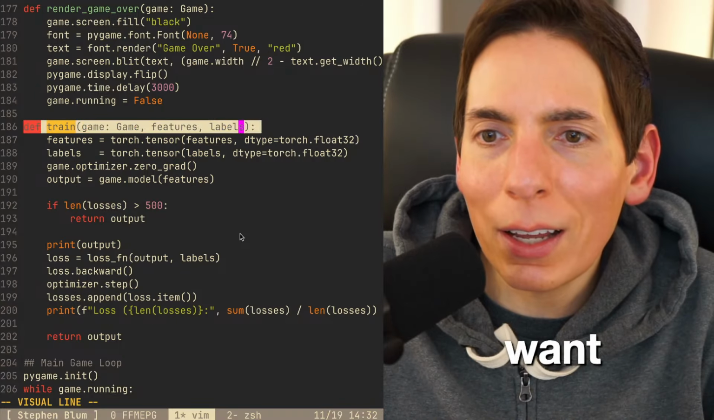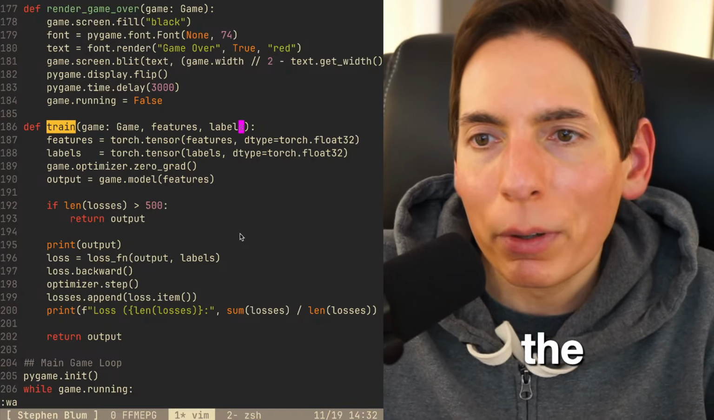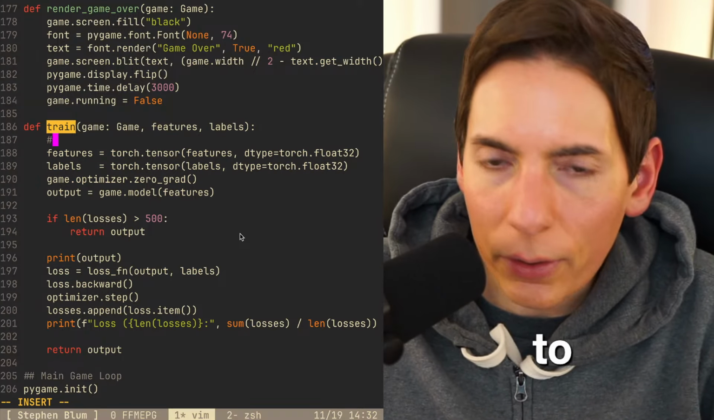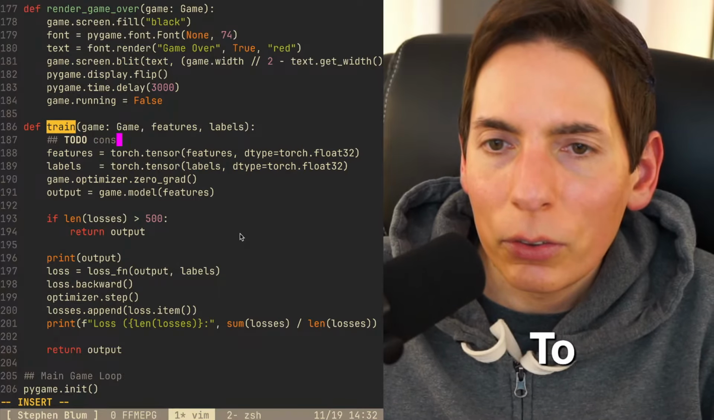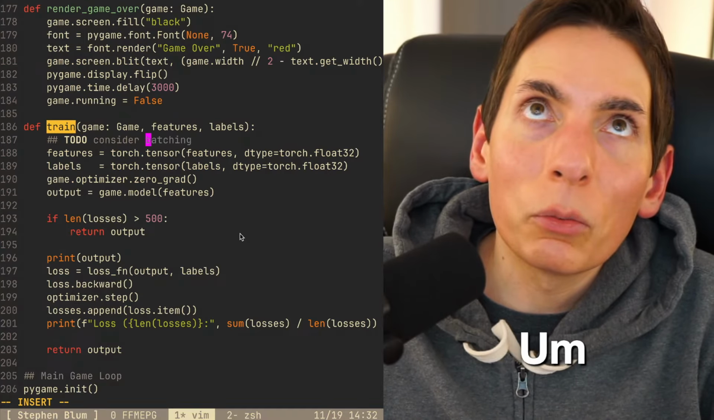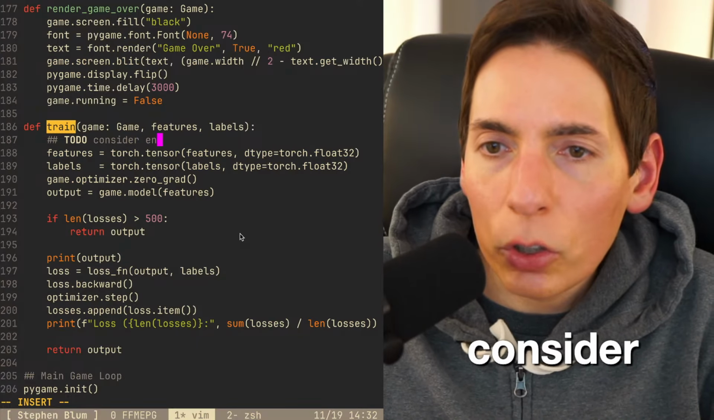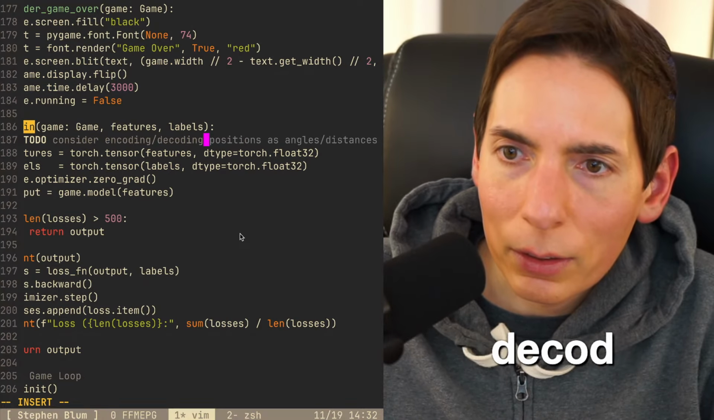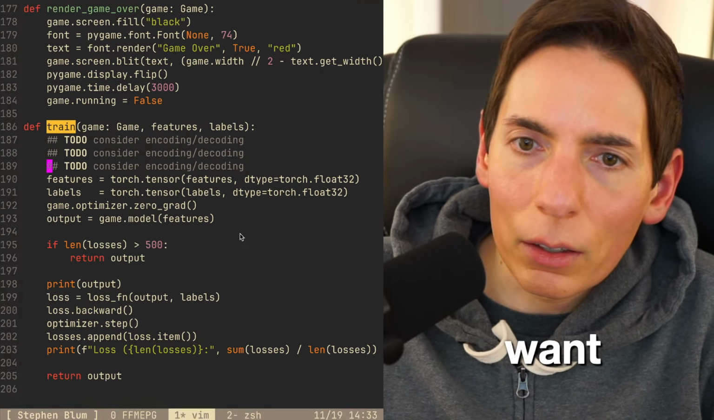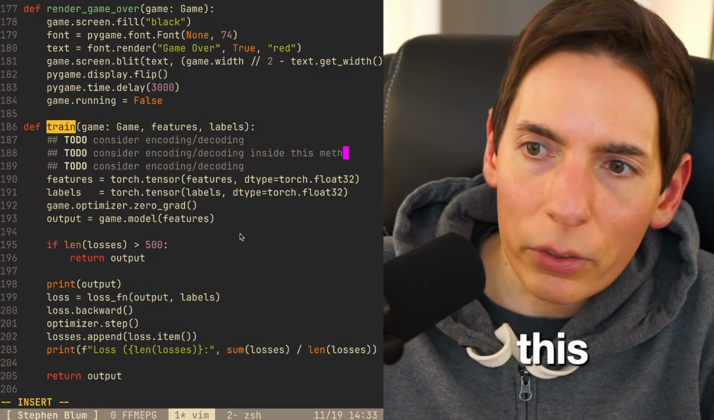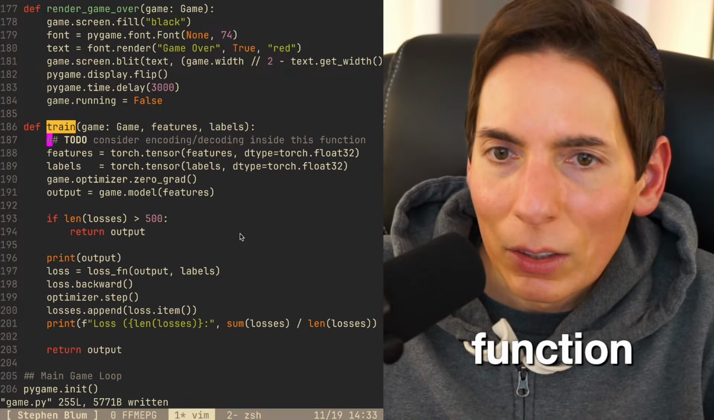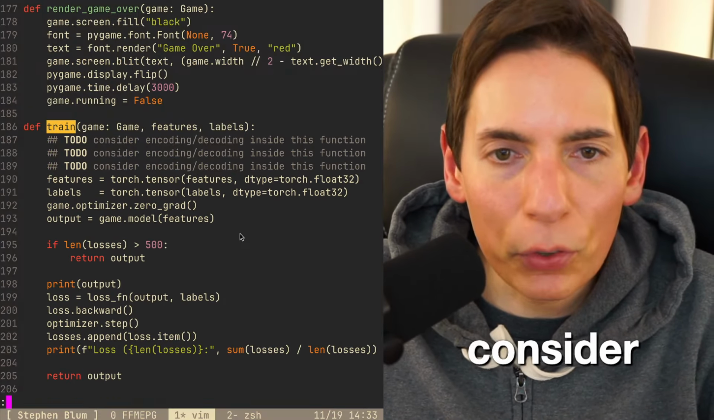Nah, I think we're fine. See, here's the problem. I'm over optimizing it, so I'll add it to do for later. To do. Consider. What do I want? I want to consider encoding and decoding in here. Consider encoding, decoding. This is what I want. Inside this function, or it's not a method, it's a function. So that's a future consideration, you guys.